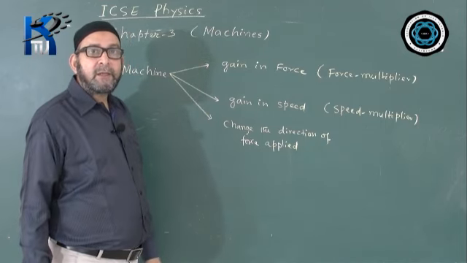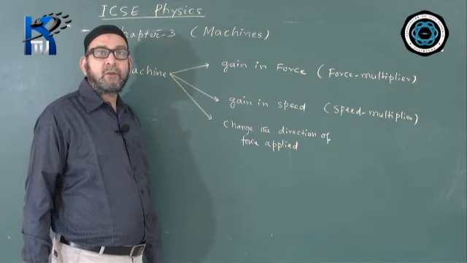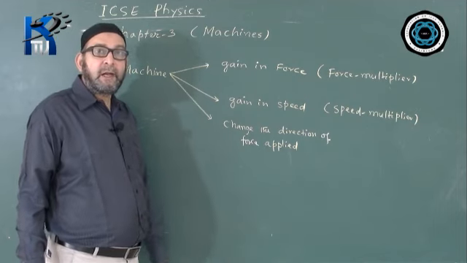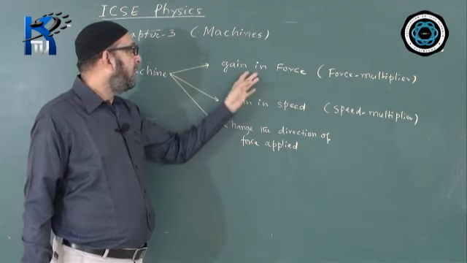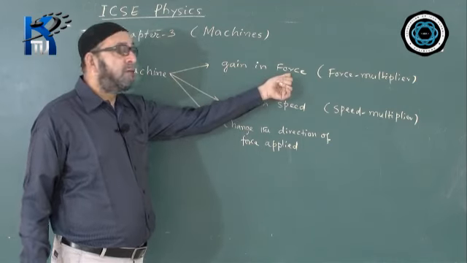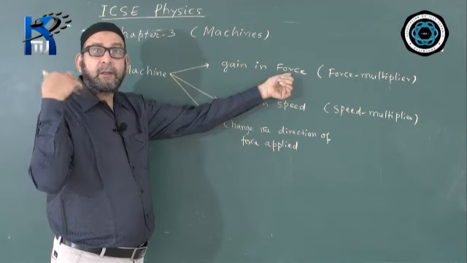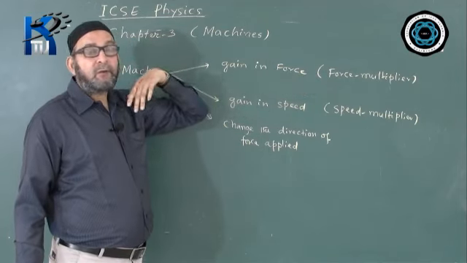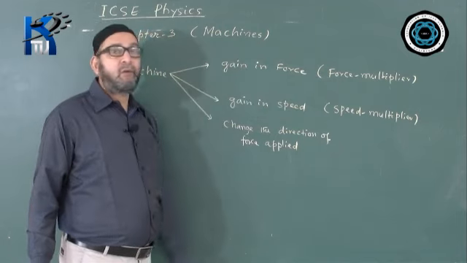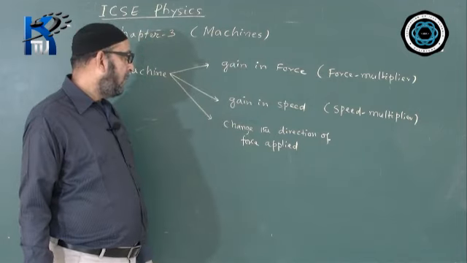All hydraulic devices, last year in class 9 you used to do Pascal's law and its application in hydraulic machines. All hydraulic machines are used to gain in the force, where we apply less force and overcome much heavier load. That means all hydraulic devices or all hydraulic machines are examples of force multiplier machine.